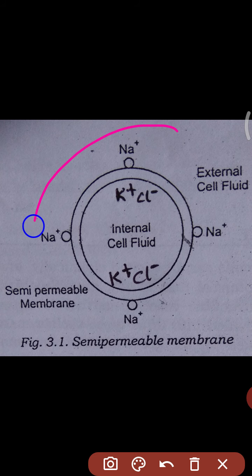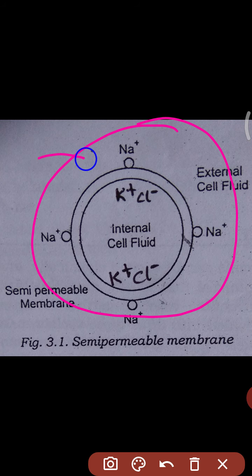A semi-permeable membrane permits some substances to pass through it, and it does not allow other substances. It will block some substances from entering the cell.